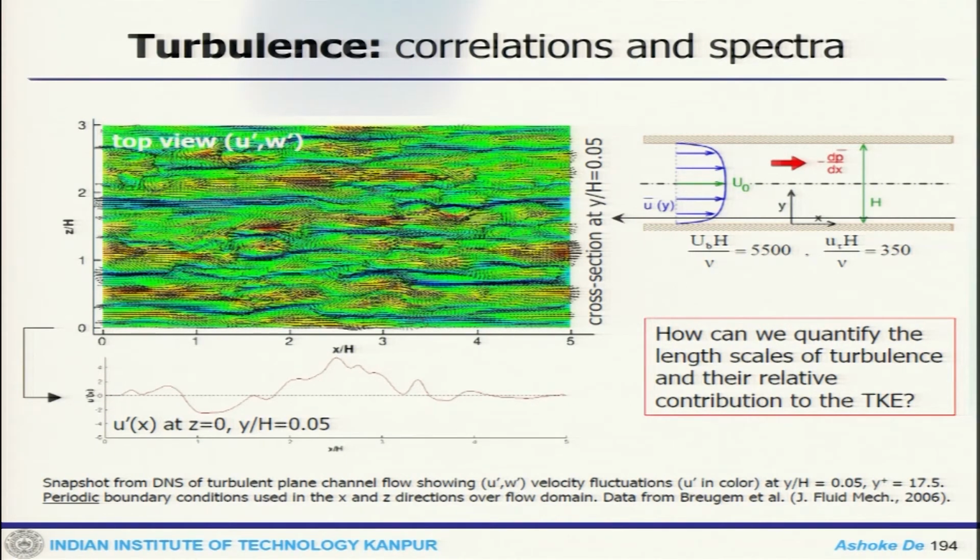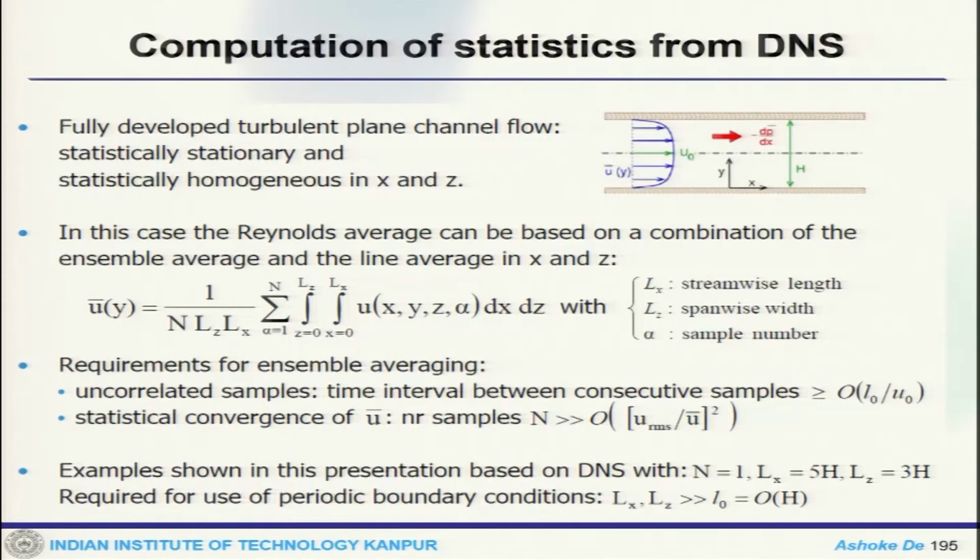So, this is an image of a DNS calculation for channel flow, where this is the Reynolds number and this is the turbulent Re tau. So, this is fully developed channel flow. So, this will be statistically stationary and also statistically homogeneous in both x and z direction.